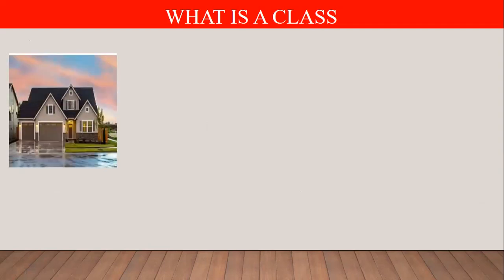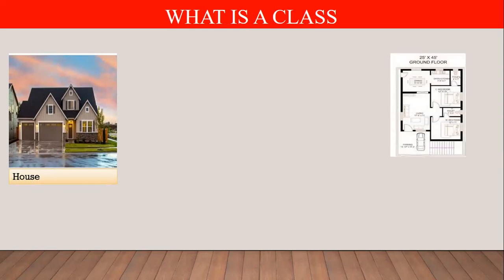Okay, we try to understand what a class means. Before understanding the class, here we understand one real life scenario. Suppose you want to construct a house. But before constructing the house, what do you require? You require one plan. That plan is known as a map. So what is the difference between map and class? A map is just a logical model, a logical idea for creating a house.